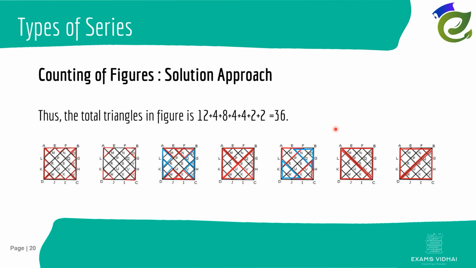Let's recap everything and see what the total is. The first one we saw was 12 triangles. Here we have seen 4 triangles. Here we have seen, with different colors, 8 triangles. Then we have seen 4 triangles, the big ones: 1, 2, this 3, and this 4. And then again we have seen 4 but in a different aspect. This is highlighted here with 2 blue colors plus 2 red colors, so again 4 plus 4. And then diagonally we have divided the square into 2 halves, so 1, 2 and 3, 4. This gives us the total as 36.